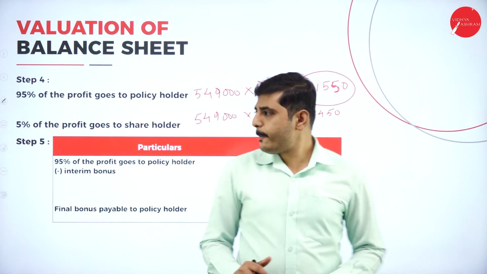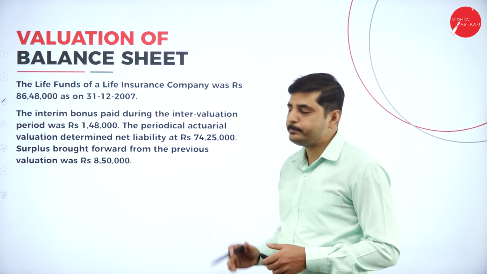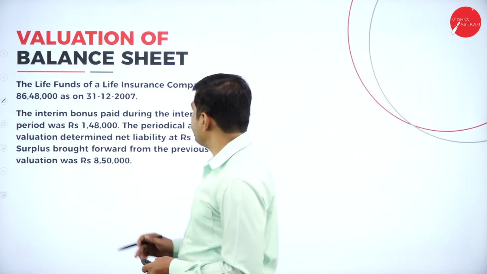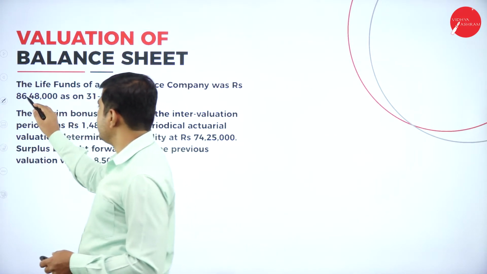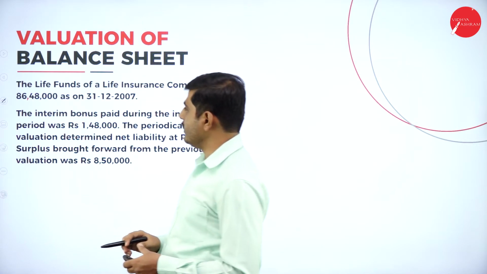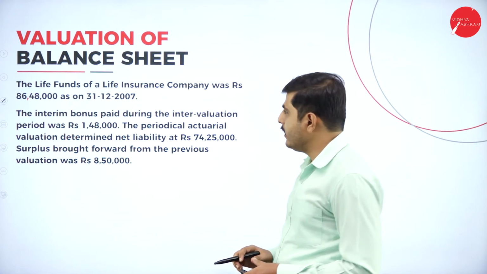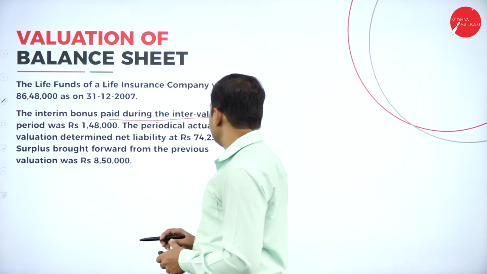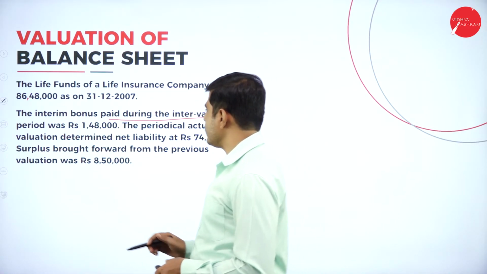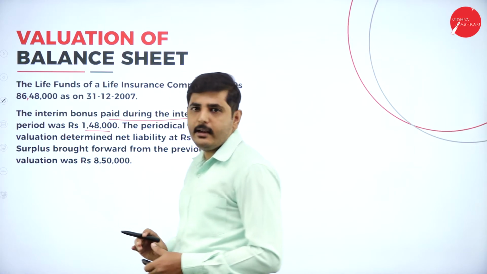Again, let's go to one more sum. The life fund of a life insurance company was rupees 86,48,000 as on 31st December 2007. The interim bonus paid during the inter-valuation period was 1,48,000.